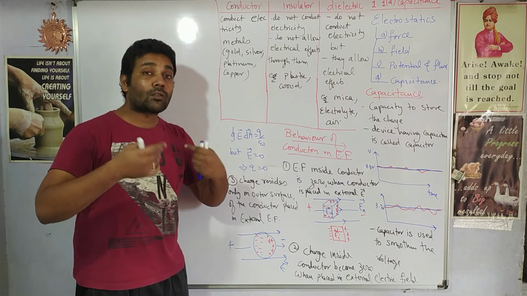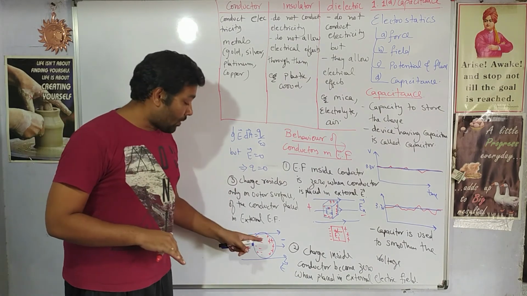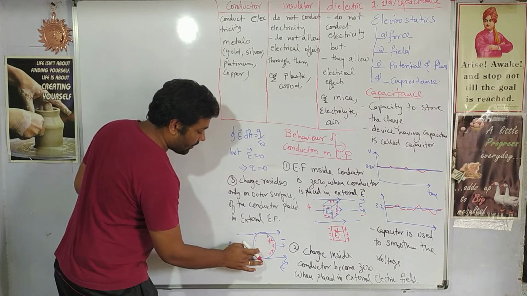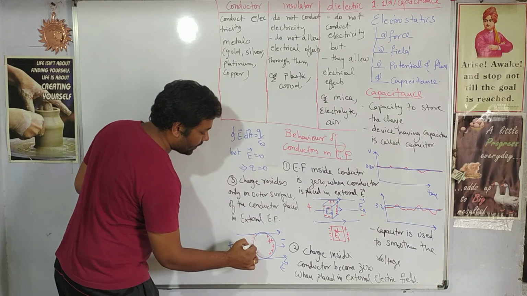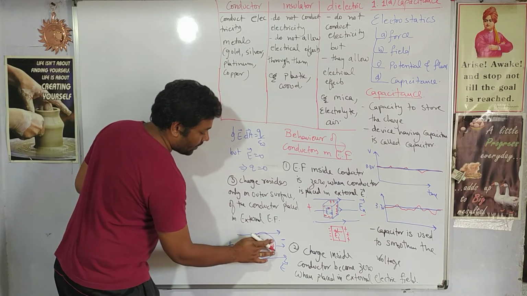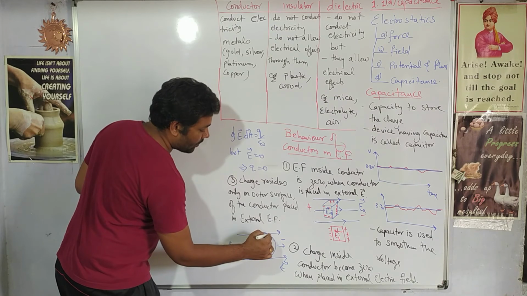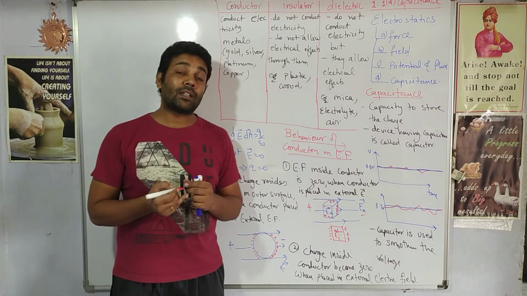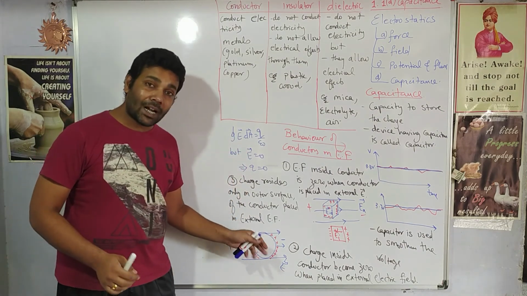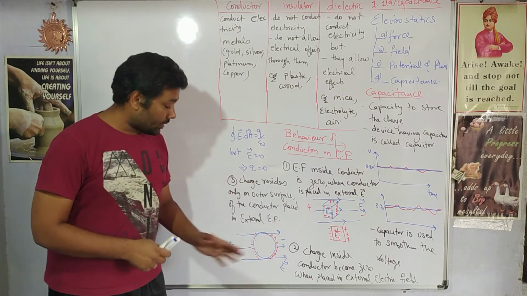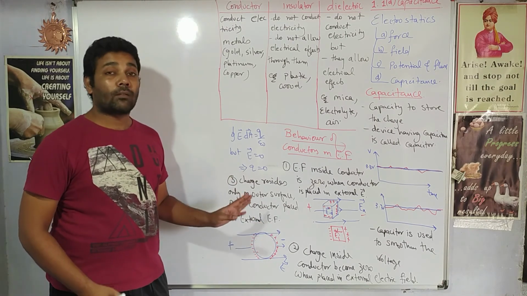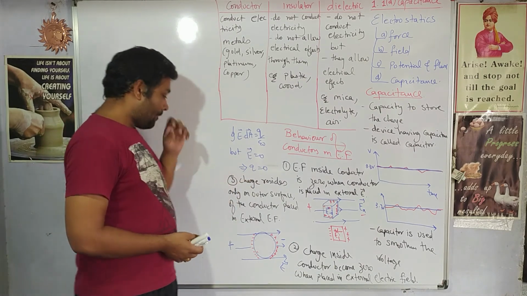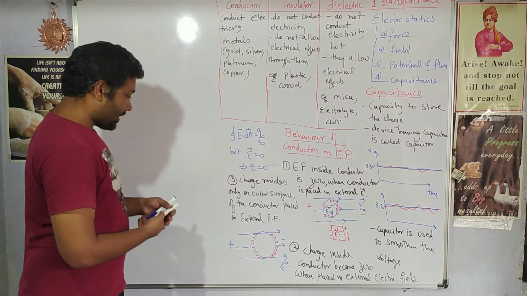Now these charges do not remain inside. Because of the repulsion within themselves, these charges come to the surface. They get distributed evenly on the surface. Same thing happens with the positive charge also. It gets evenly distributed on the surface. They do not remain inside, right? If they are inside, the repulsion is more. So ultimately they come and reside on the surface. That is the logic behind this statement: the charge resides only on the outer surface of the conductor placed in an electric field.